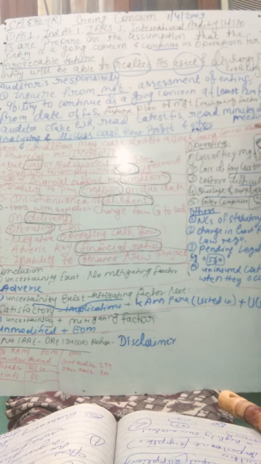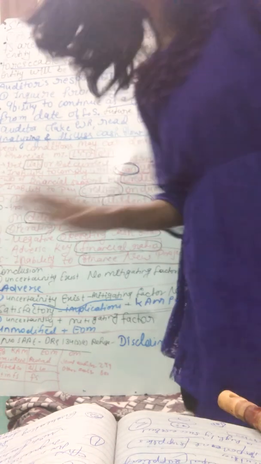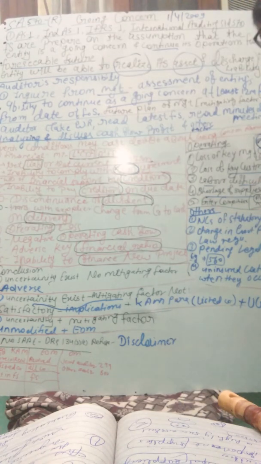Then operating events. Operating events are loss of key management; key management, this is the fat person. Then labor difficulties, the thin person. Loss of a key customer, this cute girl. Shortage of suppliers, the three-hair supplier. And entry of a competitor, the big-eye competitor. I show this diagram only for remembering purposes, nothing else. Okay.